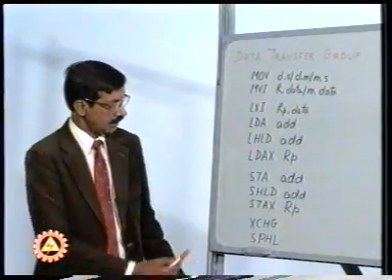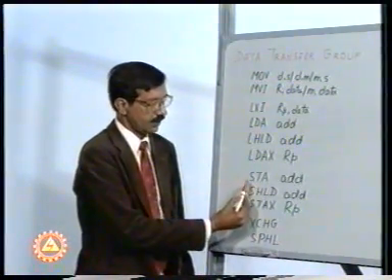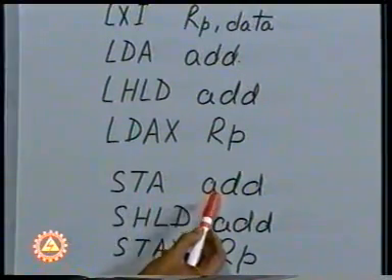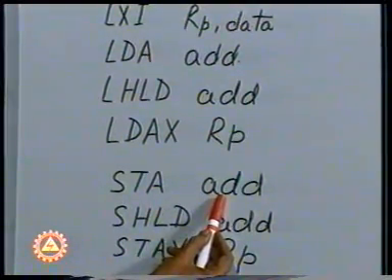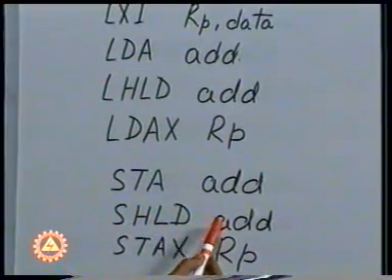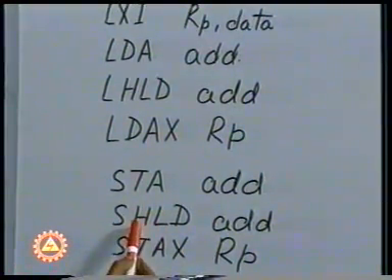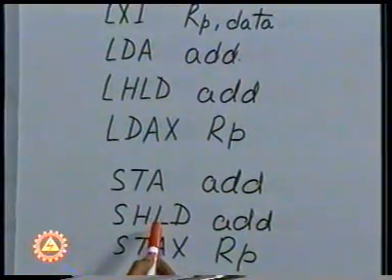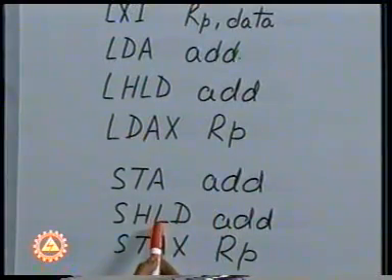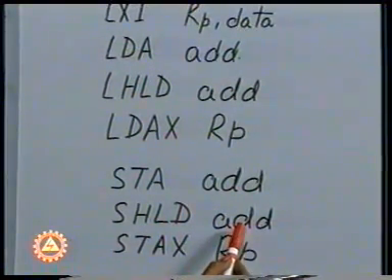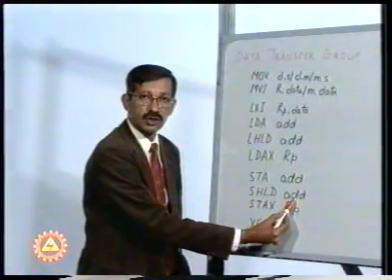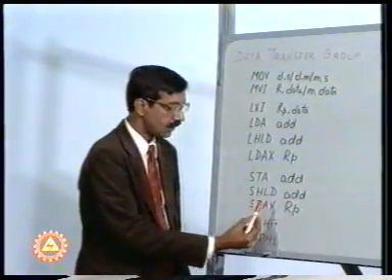Let us see the instruction STA. This copies the content of accumulator to the specified memory location, which is the part of the instruction. SHLD address means store the content of register pair HL to the memory location, which is the part of the instruction. The contents of L go to the address, which is a part of the instruction, and the contents of H go to the memory location, which is next to that.